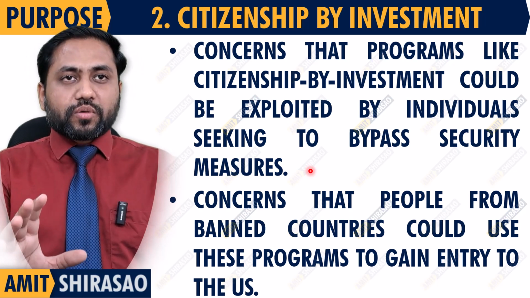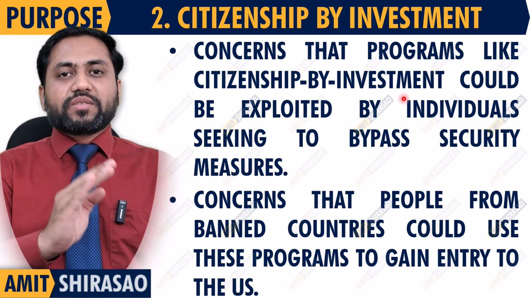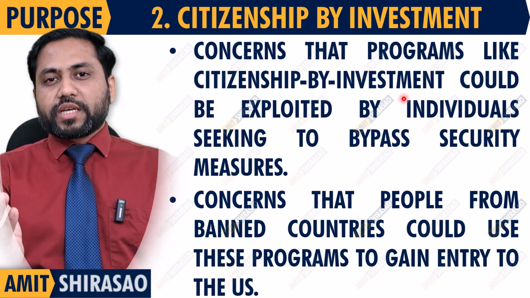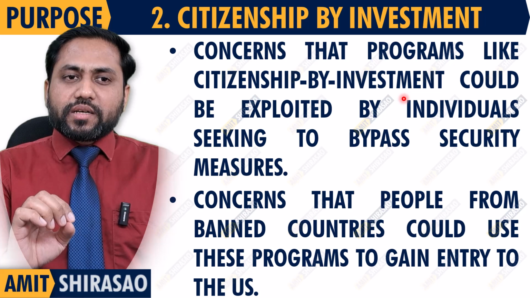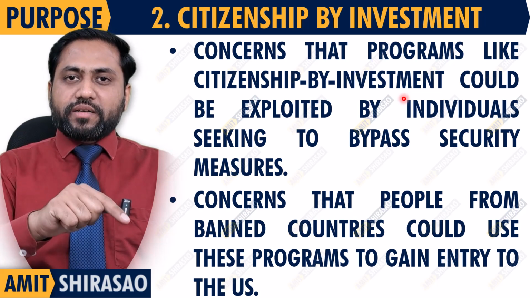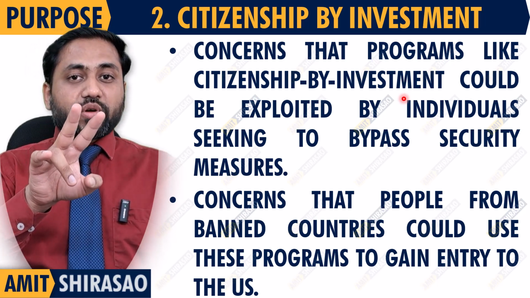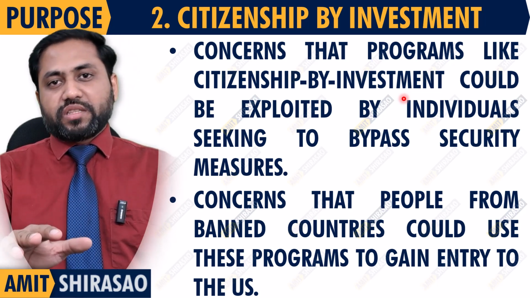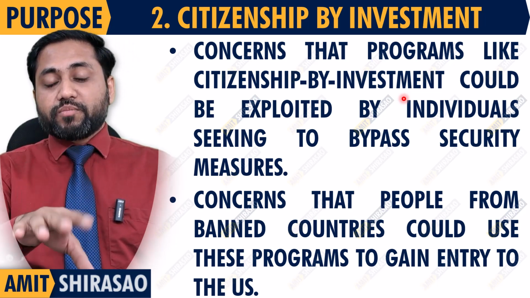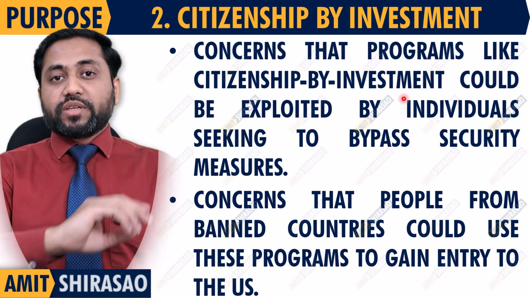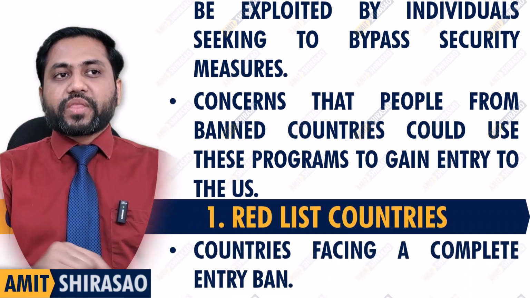So Donald Trump has stopped that, and he has come up with this thing that, okay, citizenship by investment, he has made costlier, a lot costlier actually. He has made it 5 times costlier. And then what he has said is that even for that, the countries from the red list won't be allowed. Countries from the orange list will be scrutinized very thoroughly, and countries from the yellow list are being warned, please improve your vetting process, otherwise we'll put you in the orange or red list. So this is about citizenship by investment.